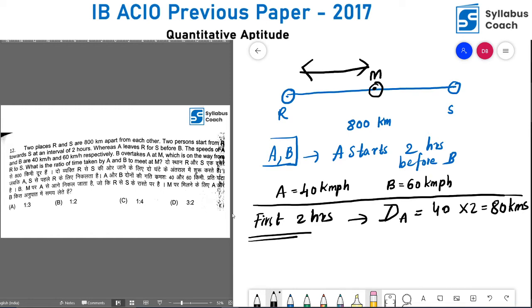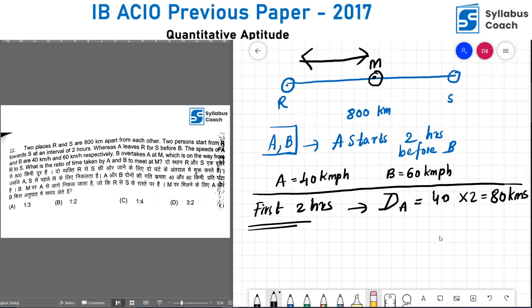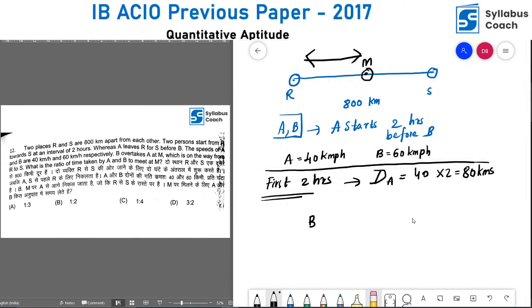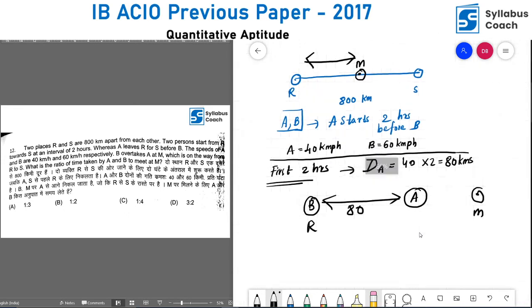So in order to overtake A, which is 80 kilometers ahead, B is still at R and A is 80 kilometers away from B. Now M is somewhere here. What should B do so that it overtakes A exactly at point M? That can be calculated using the relative speed and distance formula.